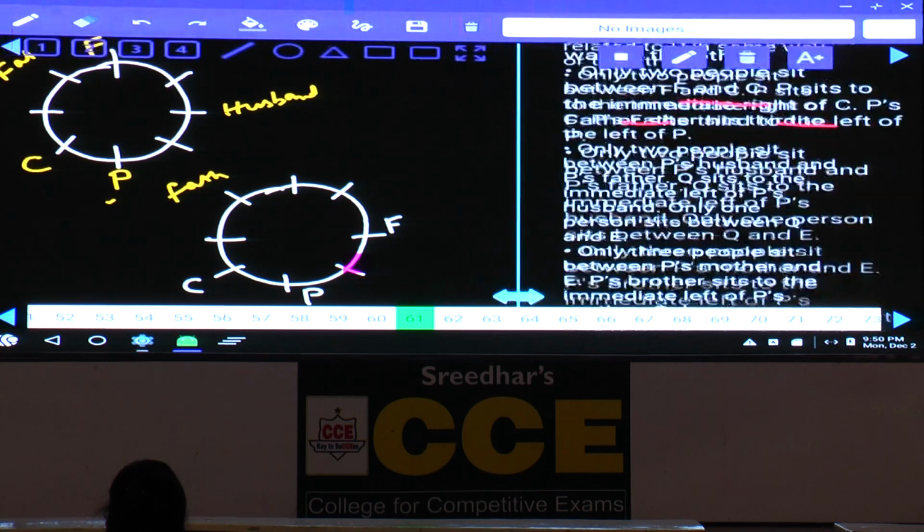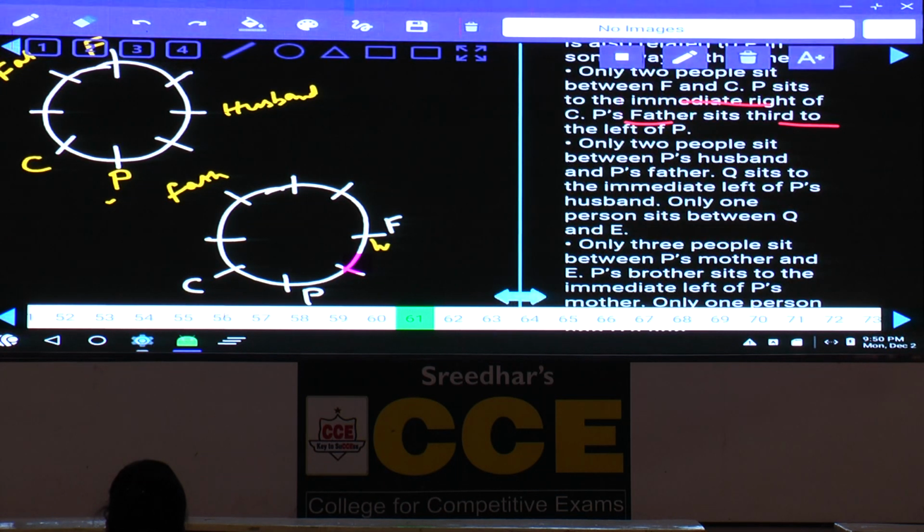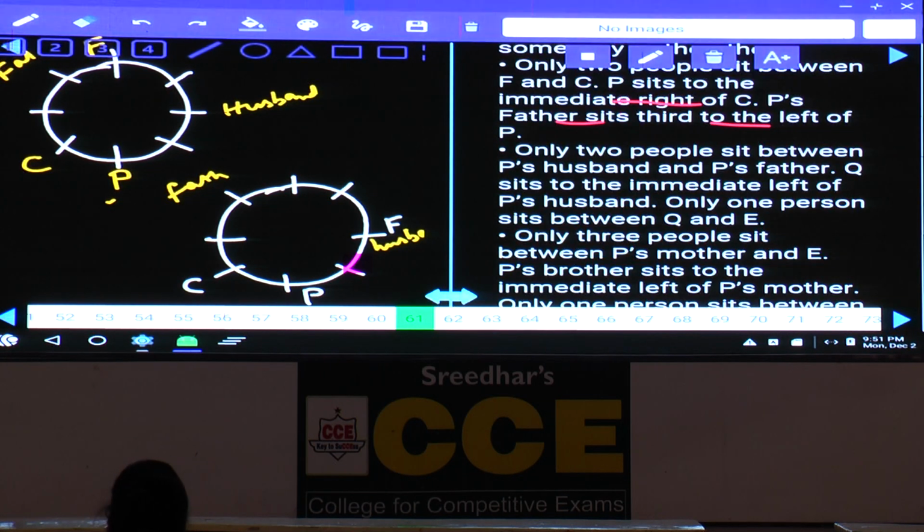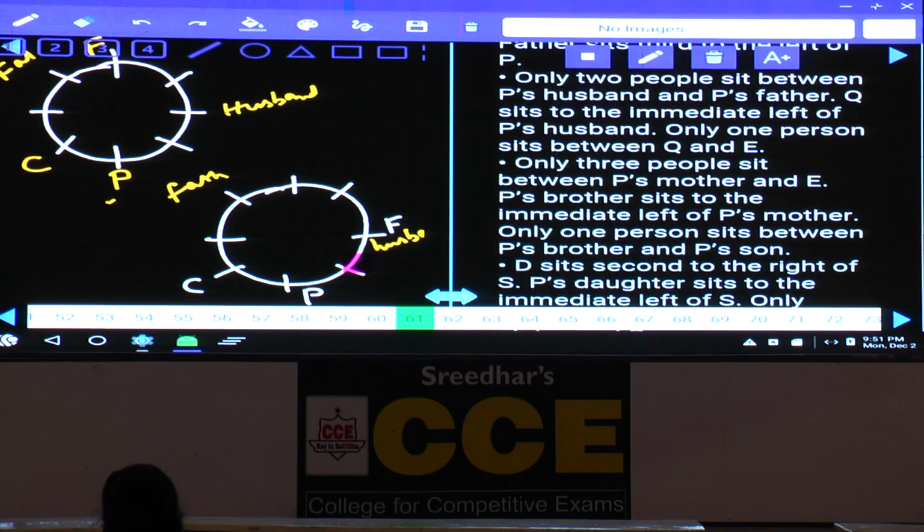And this F is the husband of P. F is the husband of P. Are you following this one or not? Then what is the next information we have? P's father sits third to the left of P, and only two people between P's husband and P's father.